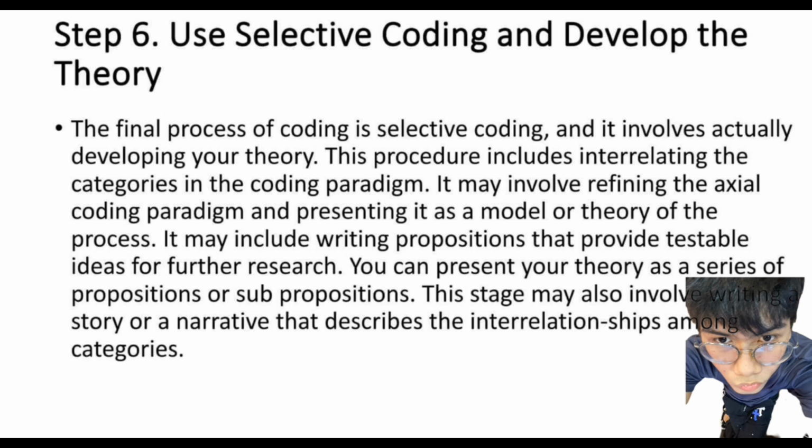Step 6 is to use selective coding and develop the theory. The final process of coding is selective coding, and it involves actually developing your theory. This procedure includes interrelating the categories in the coding paradigm. It may involve refining the axial coding paradigm and presenting it as a model or theory of the process. It may include writing propositions to provide testable ideas for further research.